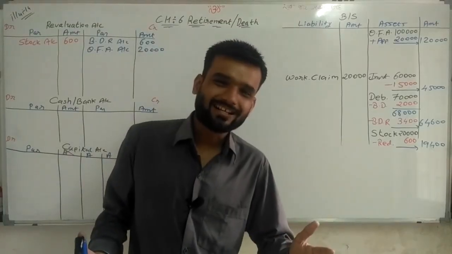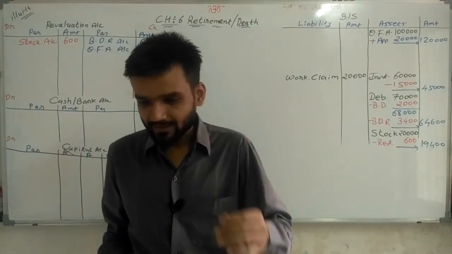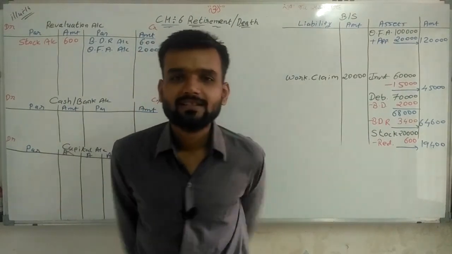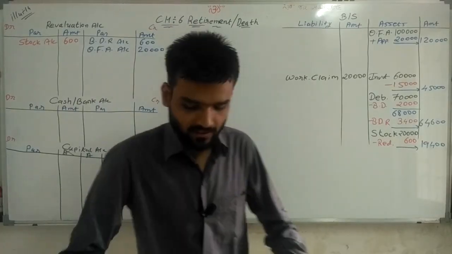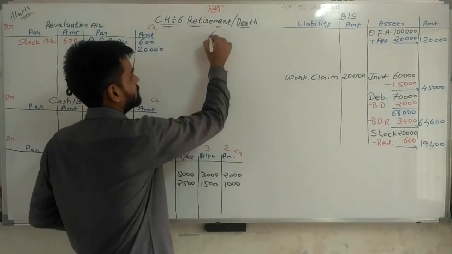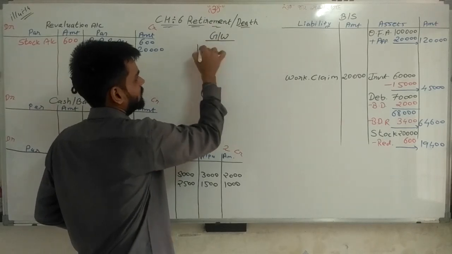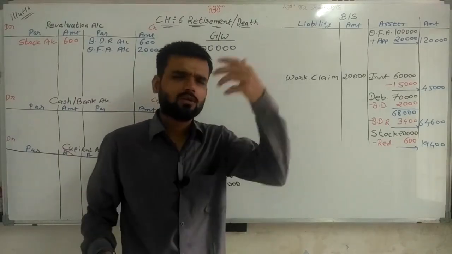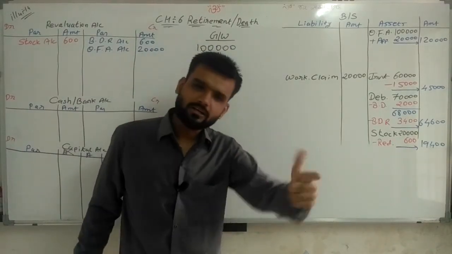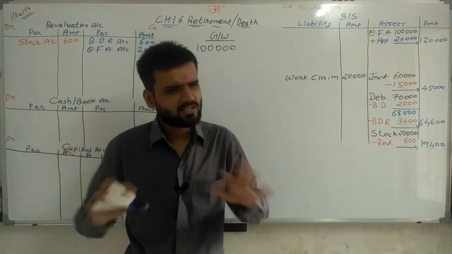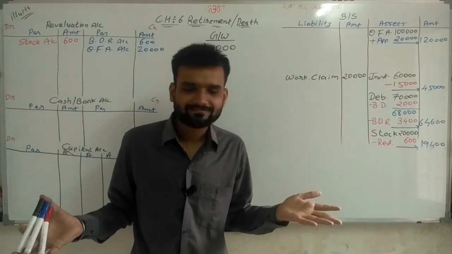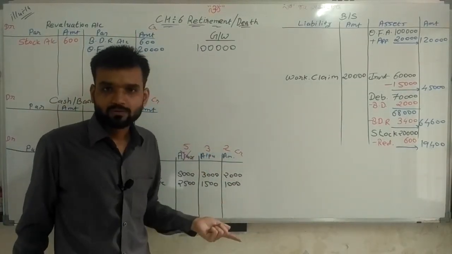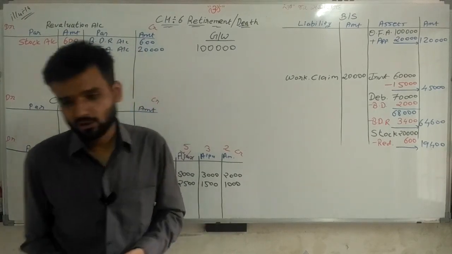Now it is related to goodwill. The value of goodwill of the firm is rupees 1 lakh. Sir, write down here: goodwill is 1 lakh. All of you know, find sacrifice and gain ratios and multiply. Gaining partner debited, sacrificing partner credited. Simple one, no need to explain. But for that we need the old ratio and the new ratio, and after that we can do the sum. Going ahead.